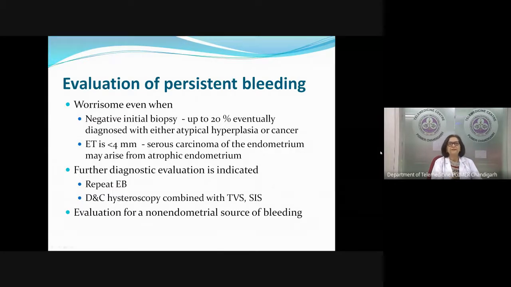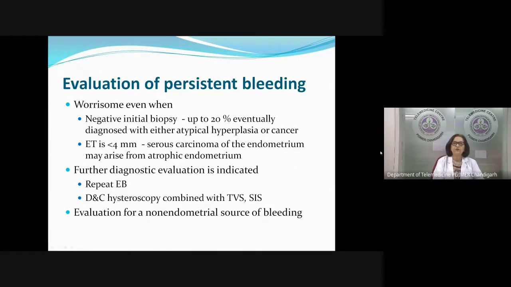A persistent bleeding in a postmenopausal woman is very worrisome, because even if the initial biopsy was negative, up to 20% eventually can have atypical hyperplasia or malignancy. And we all know that, yes, we use the 4 millimeter cutoff, but endometrial thickness can be less than 4 millimeter in serous carcinoma or type 2 endometrial carcinoma, which occurs in the atrophic endometrium. So if a patient is persisting to bleed, we will have to do further diagnostic evaluation, even when our endometrial biopsy has ruled out malignancy.